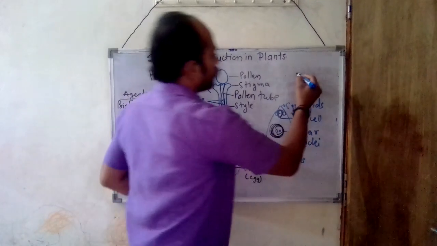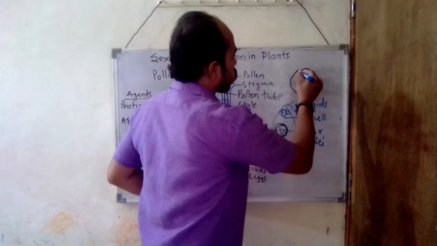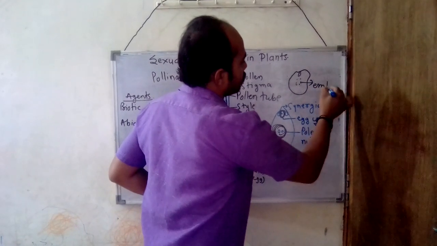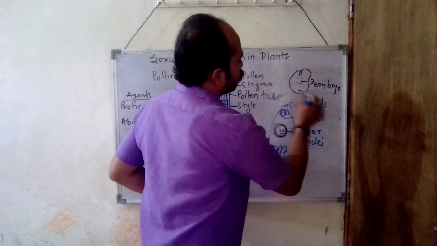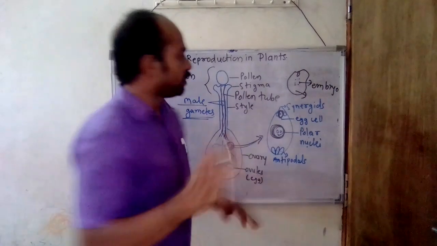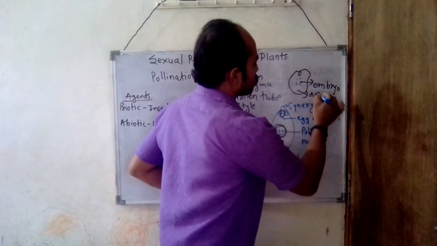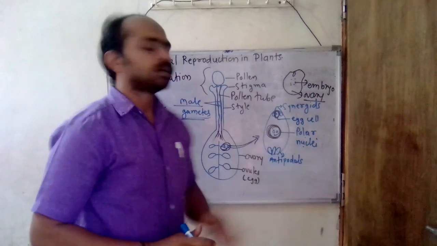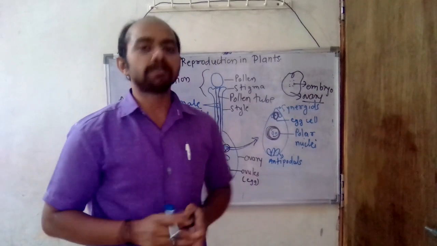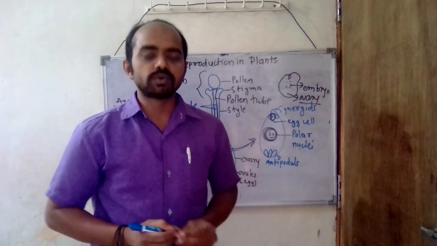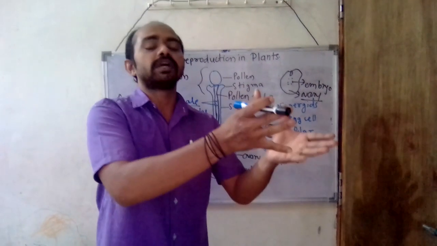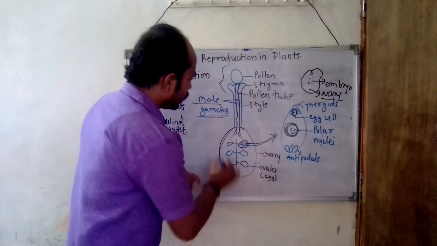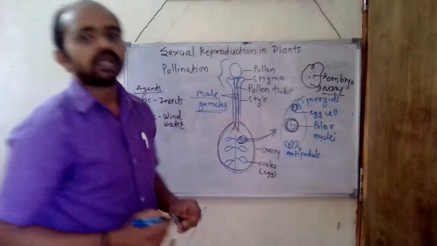Suppose in an apple, the seeds are nothing but the embryo, and the fruit which we consume is nothing but the ovary. Understood? The polar nuclei and the other male gamete which result in endosperm nourish that particular embryo, and the ovary results into the fruit.